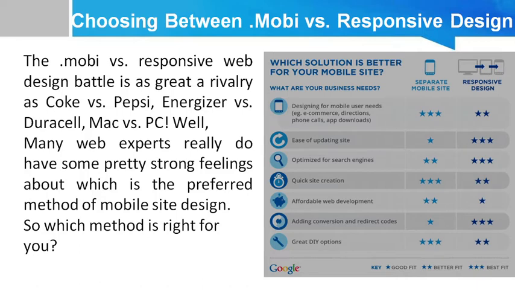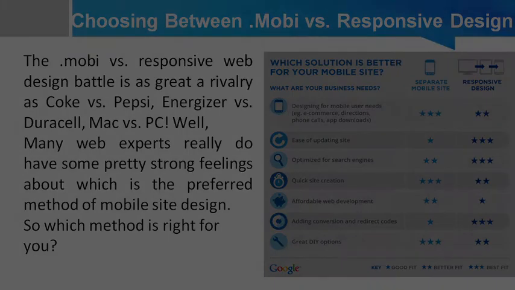If you want to add in conversion and the redirect codes, you can choose a responsive web design. If you want to optimize your search engines, you can use a responsive web design. But it is already mentioned that responsive web design is a Google recommended approach for mobile website designing.